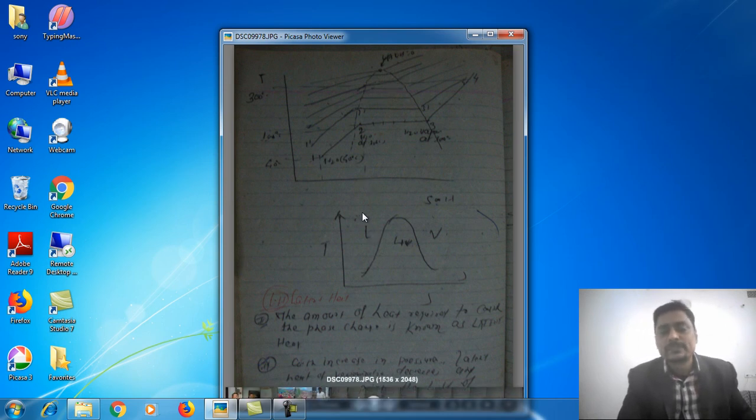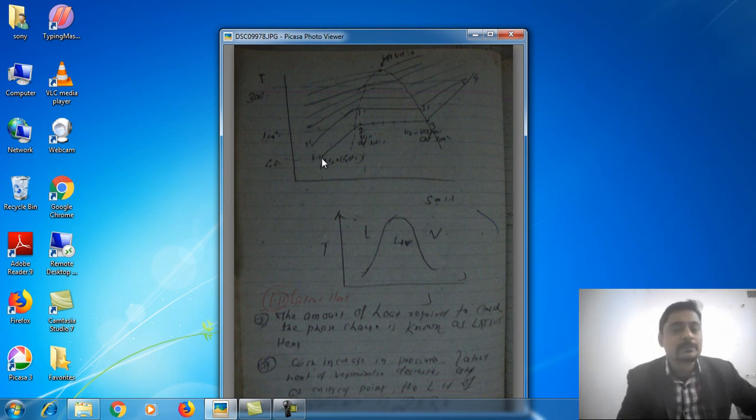In this next figure, we are observing that since the water starts at point 1, the temperature of water is 40 degrees centigrade and the state is water. So in this zone, the phase will be water, a liquid phase zone.